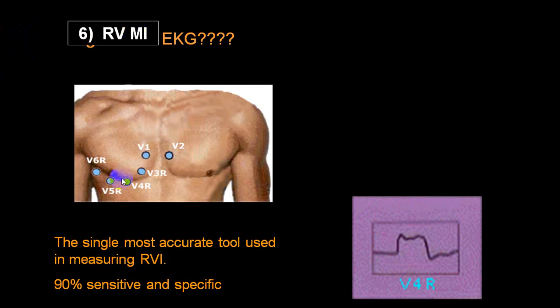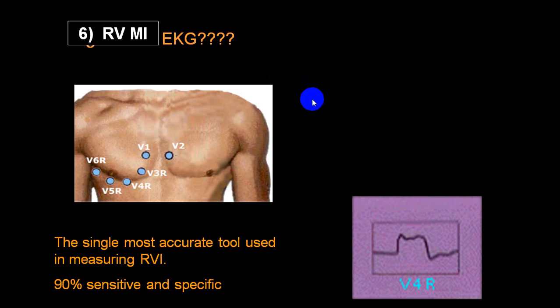What is RVMI? Whenever you get a right coronary artery involvement, you can have a right ventricular infarct. In a right ventricular infarct, you get the changes in V1 and V2. So if you see a 12 lead ECG, which is the standard ECG we have taken, 6 limb leads, 6 chest leads, this is corresponding to right side leads. So you get changes either in V1 and V2, or you get only in V1, and in V2 you get an ST depression. What you get in V1? You get an ST elevation.